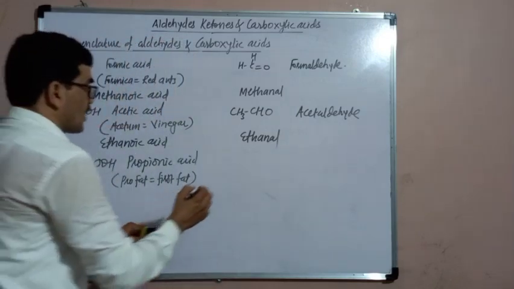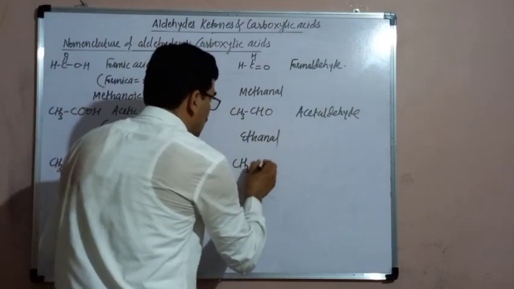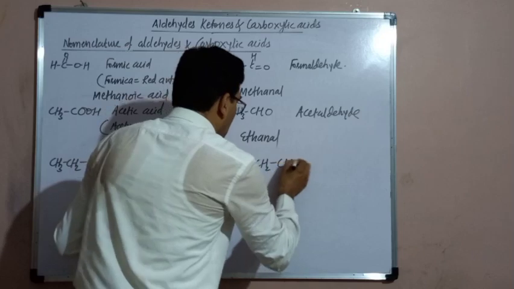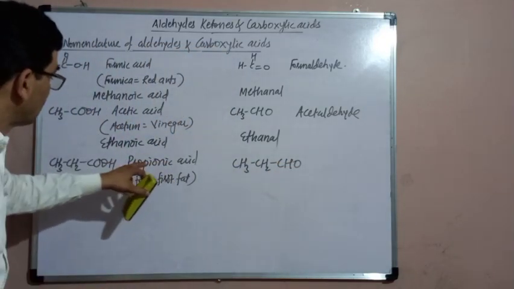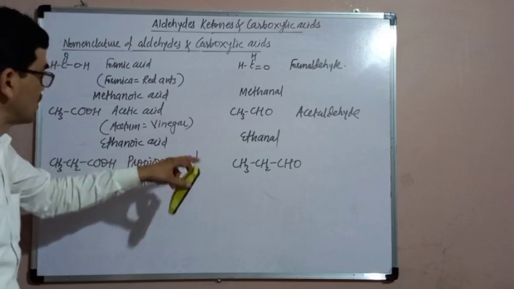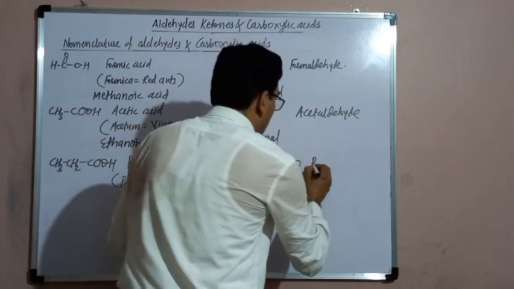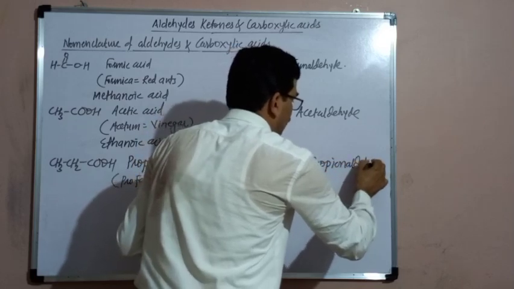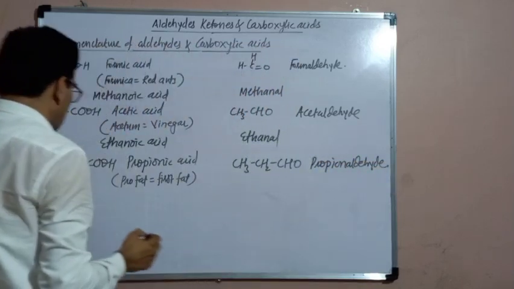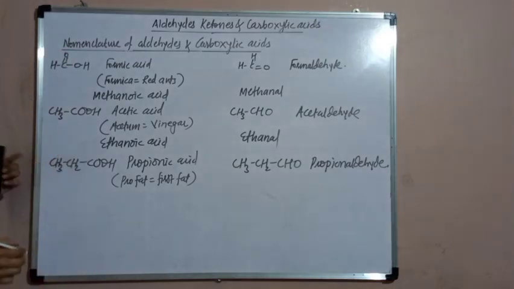Now, the corresponding aldehyde is CH3CH2CHO. The common name of this aldehyde will be obtained from propionic acid by replacing ic acid by aldehyde. Therefore, its name will become propionaldehyde. Now the IUPAC name. The longest chain contains 3 carbon atoms.